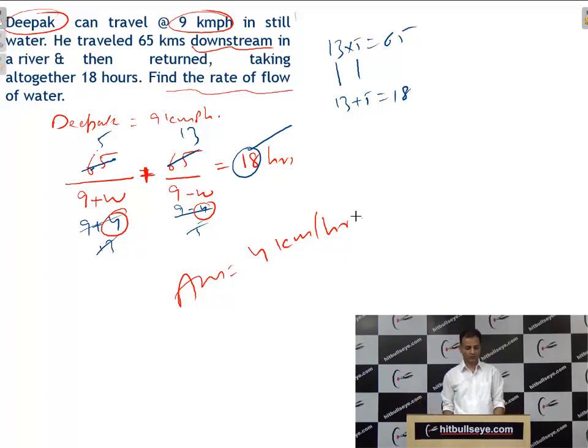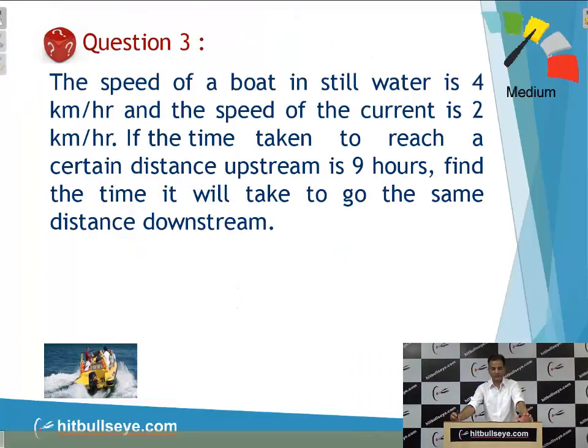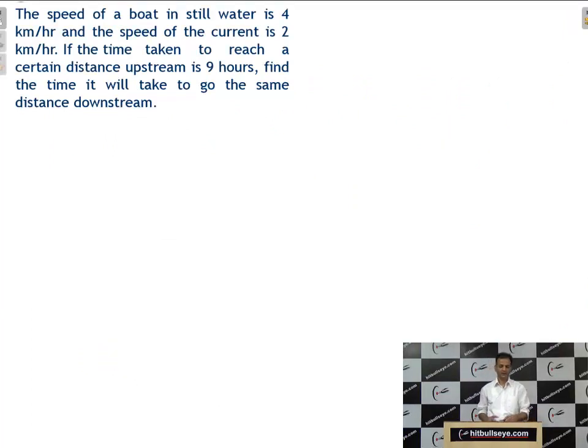Now come to question number 3. The speed of boat in still water is 4 km per hour. Speed of current is 2 km per hour. Time taken to reach a certain distance upstream is 9 hours. Find the time. Students, now you have gone through the question, and what we have to calculate, students? Find the time it will take to go the same distance downstream. What is it asking? Time to go the same distance downstream.